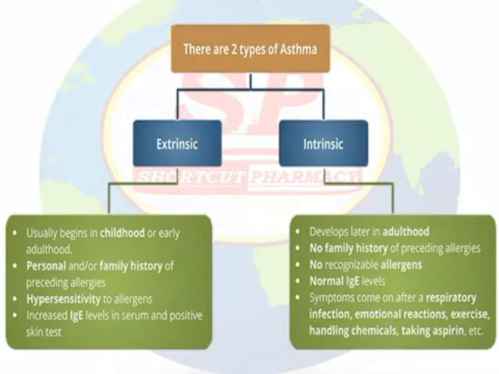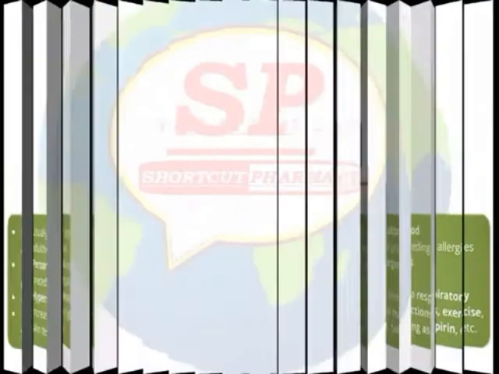Then next we see the leukotriene antagonists. In that, drugs like montelukast, zafirlukast, and zileuton. The mechanism of action of montelukast, zafirlukast, and zileuton is antagonistic action on LT1 receptors. It prevents leukotriene mediated bronchoconstriction and recruitment of eosinophils.